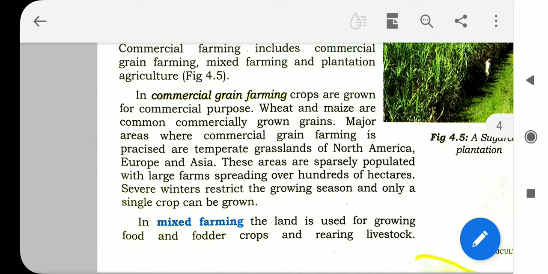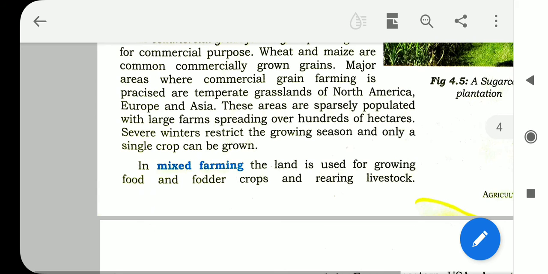These areas are sparsely populated. Sparsely means less, with large farms spreading over hundreds of hectares. Severe winters restrict the growing season and only a single crop can be grown.